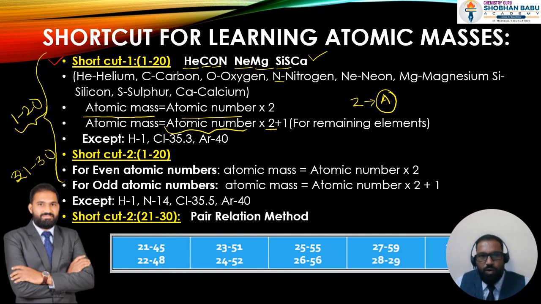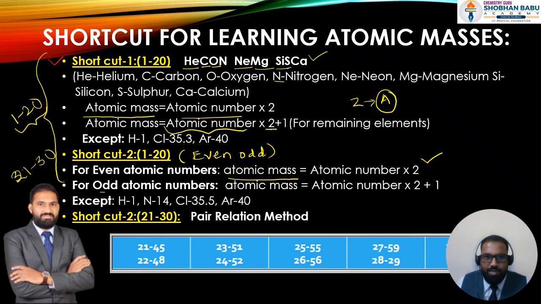Same thing, if you want to simplify it with an even simpler shortcut, I call this method the even-odd method. From 1 to 20 elements, the elements with an even atomic number have an atomic mass exactly double their atomic number.